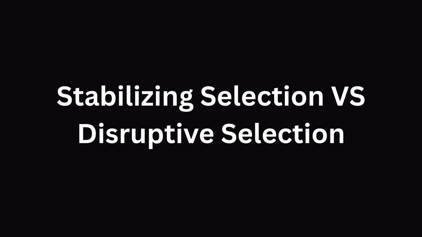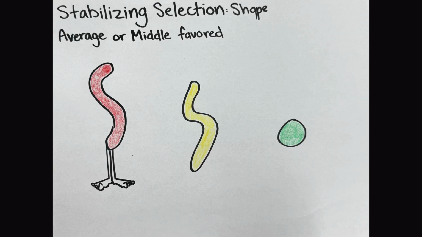Third, stabilizing versus disruptive selection. Stabilizing selection. Imagine the fitness of a gummy worm is determined by how easily and enjoyably it can be consumed by a human. Extreme 1, worm with legs.